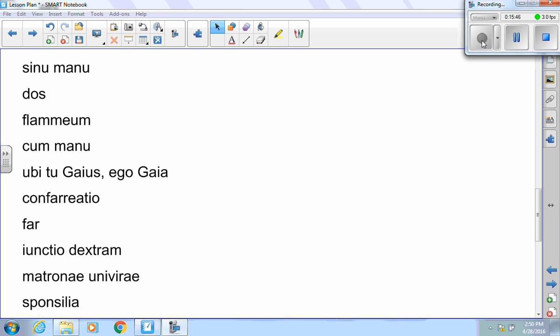Ubi tu Gaius, ego Gaia, that would be a wedding vow where you are Gaius, I am Gaia. Confarreatio, that would be the eating of the cake. Far is a sacred grain that they would use as a part of their marital vows, or the marital exchange. Junctio dextrarum is the joining of the right hands. Matronae univirae, those are the bride undressers. Sponsalia is an engagement. That's what you would call it if you were engaged.